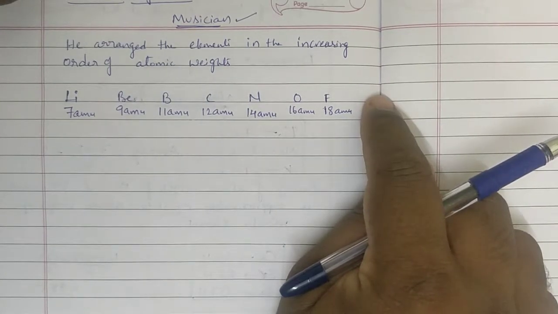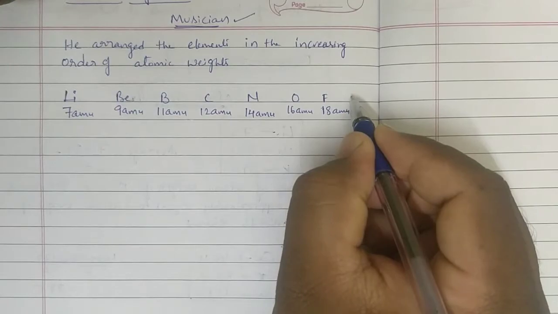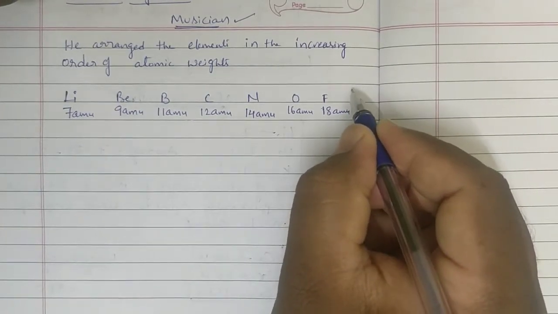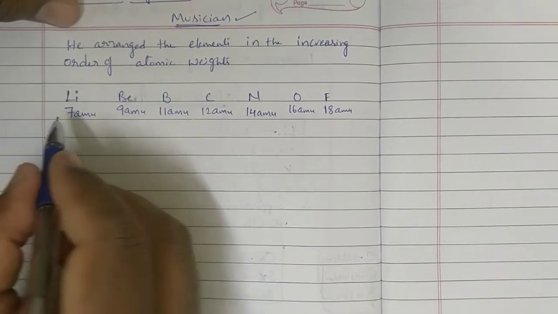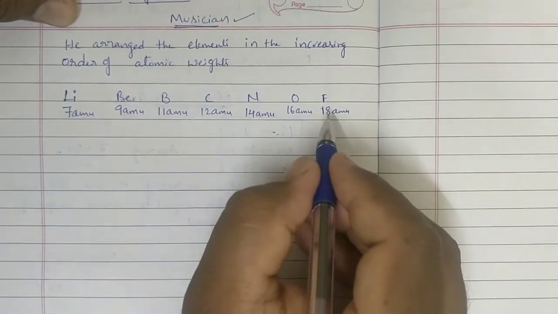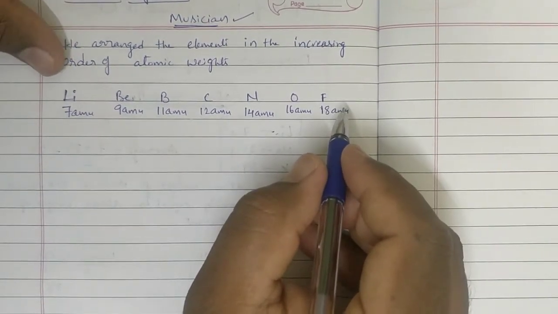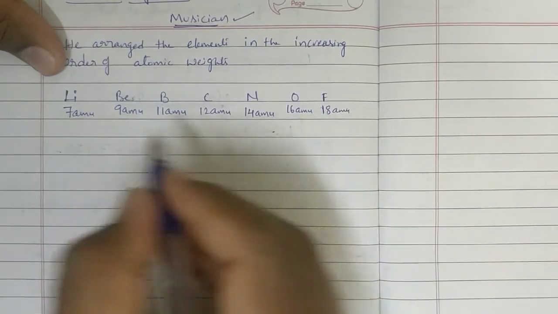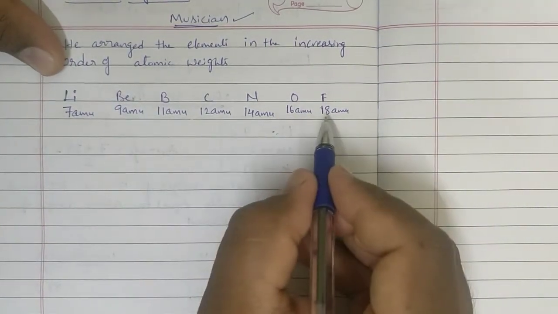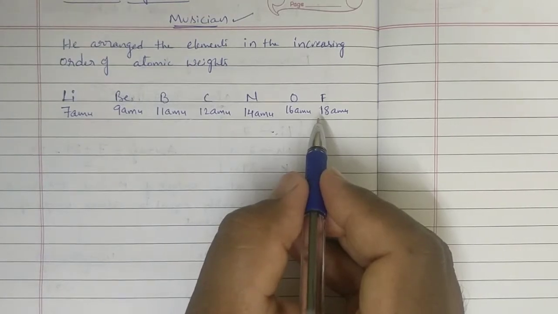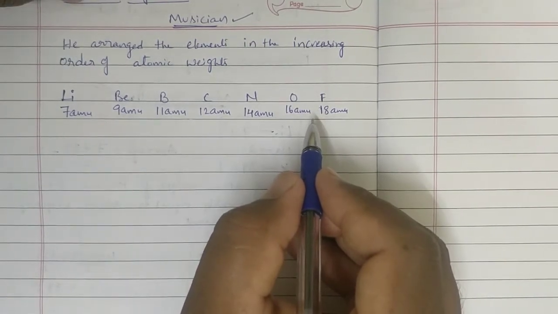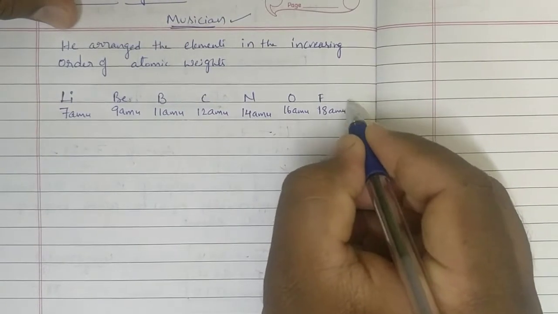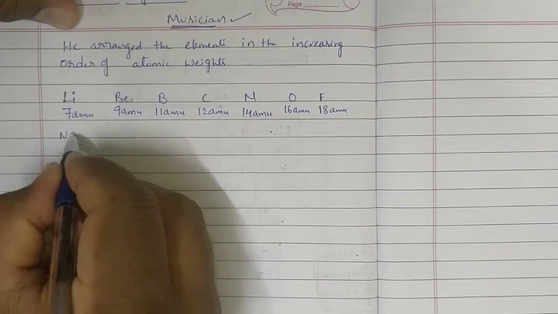But Newland found that sodium atomic weight is 23, but sodium is showing properties like lithium. The elements up to fluorine are not showing properties like lithium. Then he understood that when we arrange the elements in the increasing order of atomic weights, after some extent the properties of the first element are getting repeated. He found that sodium, instead of keeping it here, is better kept here. Why?